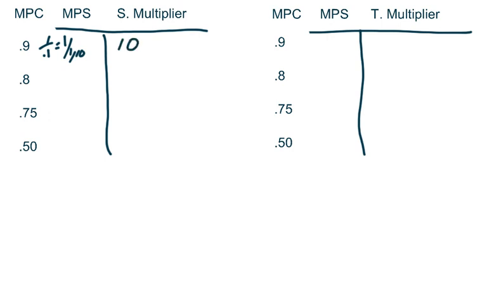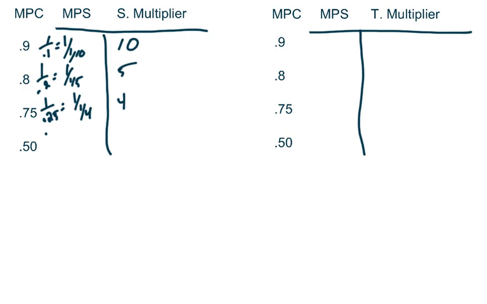If they tell me my MPC is 0.8, that means my MPS is going to be 0.2. Again, we don't like decimals inside fractions. That's 1 over 1/5, which means my multiplier is going to be 5. If MPC is 0.75, that means my marginal propensity to save is going to be 0.25. And that is actually 1 over 1/4, which means my multiplier is going to be 4.